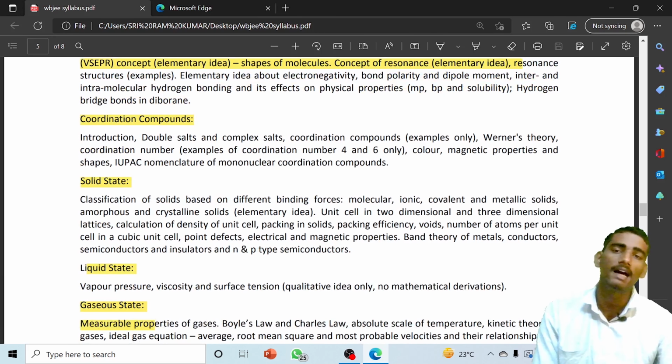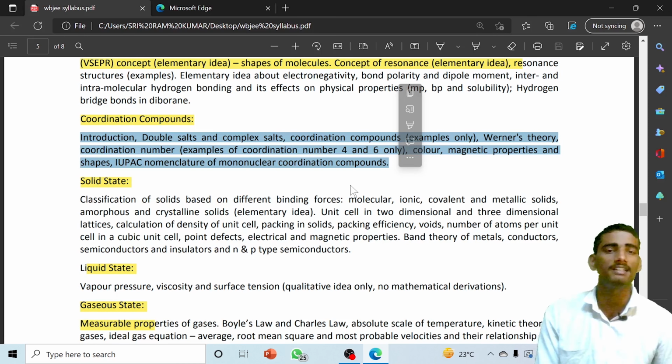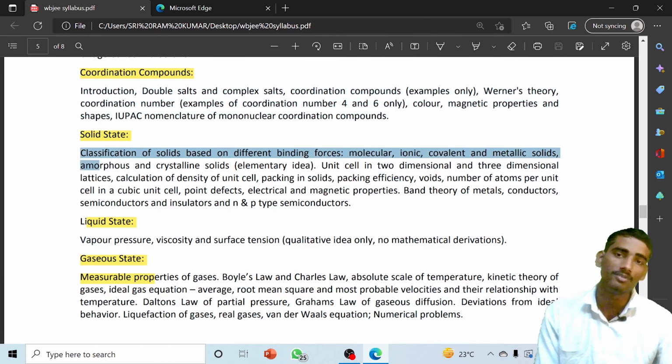Now coordination compounds, again saying, is a very important topic under the WBJ exam, because almost every year more than two questions are repeated. From coordination compounds, they may ask you to name a particular coordination compound, or they may talk about some rules, so you have to study this. Now from the solid state you have to study the classification of solids based on different binding forces and all that.